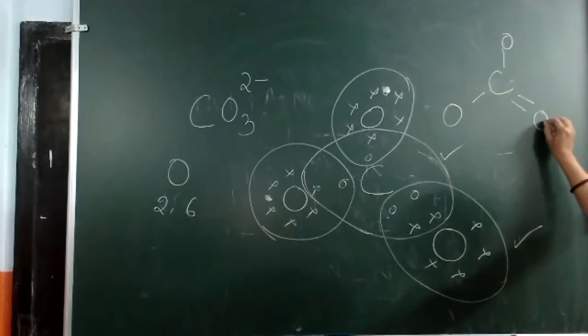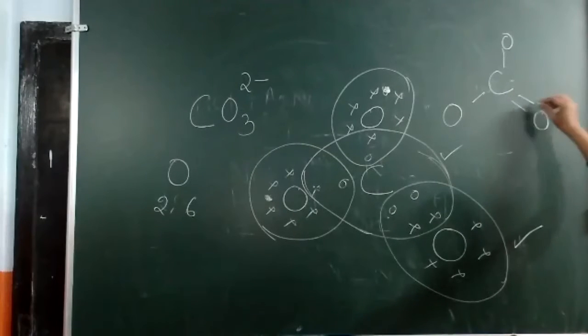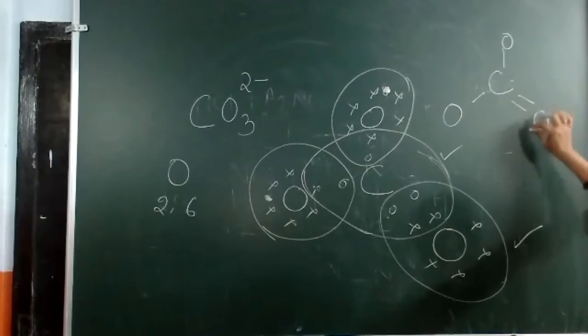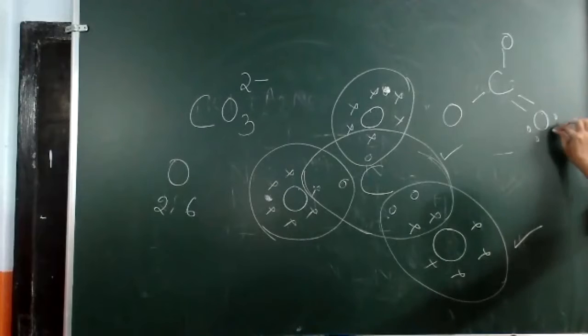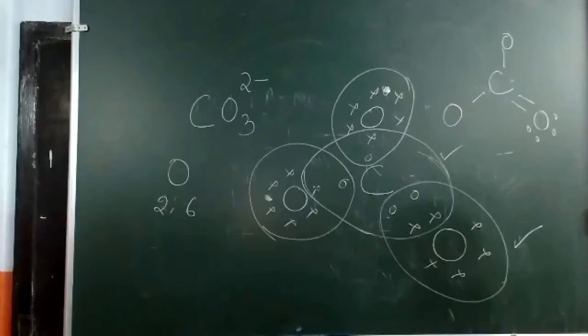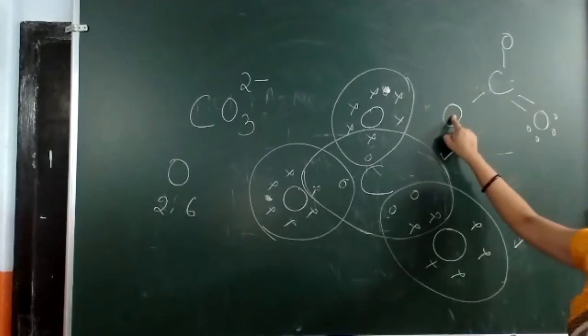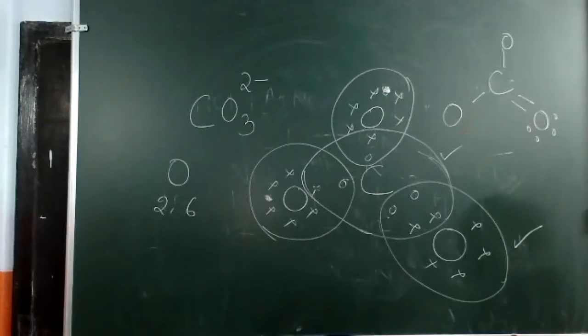In this oxygen, how many lone pairs? 1, 2, 3, 4, 5, 6, 7, 8.